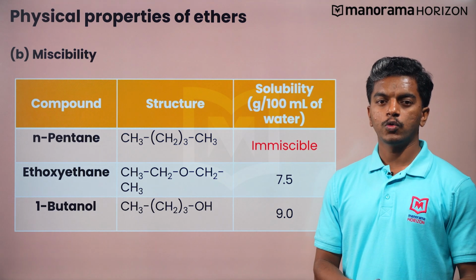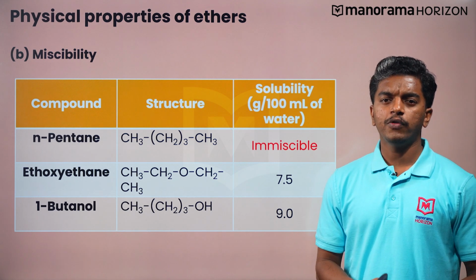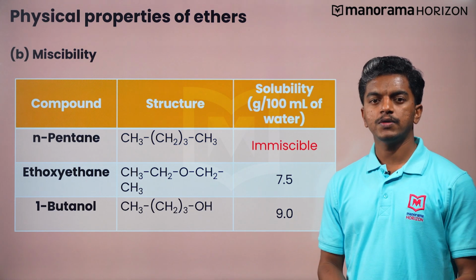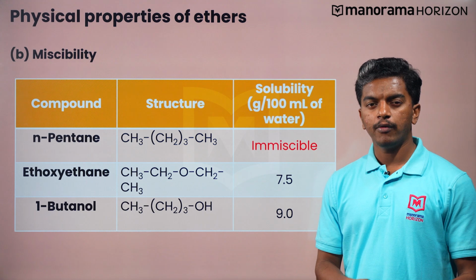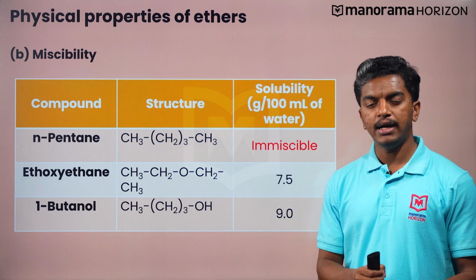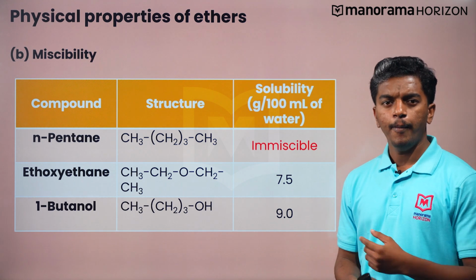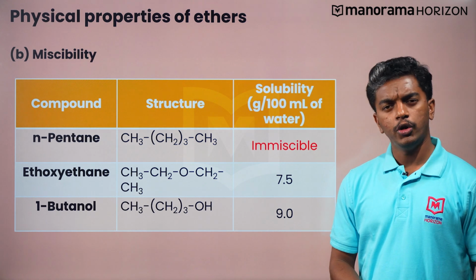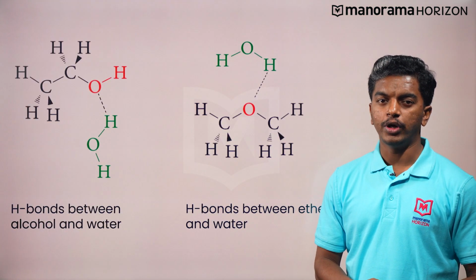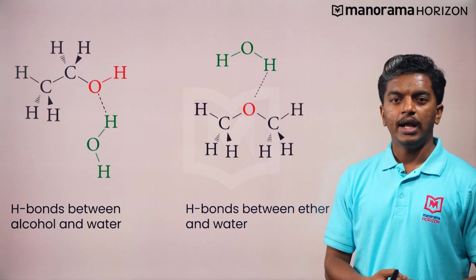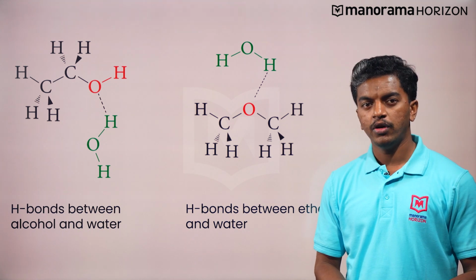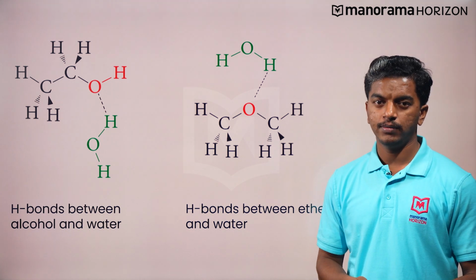Now, shall we see the solubility properties of ethers? The miscibility of ethers in water resembles those of alcohols of the same molecular mass. Both ethoxyethane and 1-butanol are miscible to almost the same extent, that is 7.5 and 9 gram per 100 milliliter respectively. See, pentane is essentially immiscible with water. Do you know why? This is because alcohol can participate in intermolecular hydrogen bonding, as you can see here, while ethers or alkanes cannot. Molecules that can form hydrogen bonds with water have a higher solubility in water.